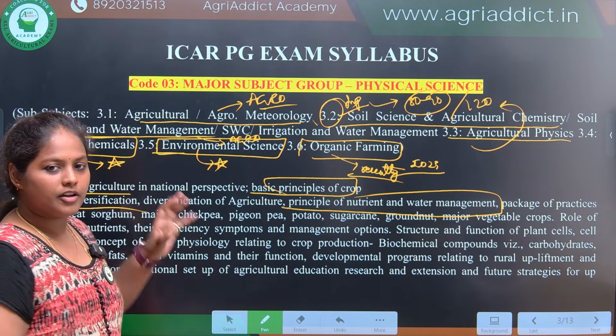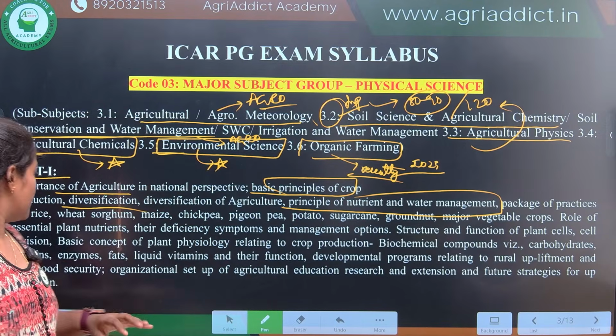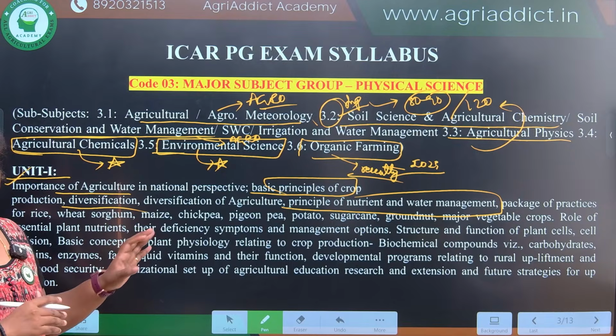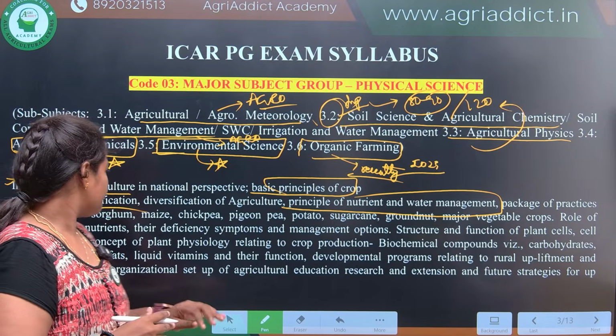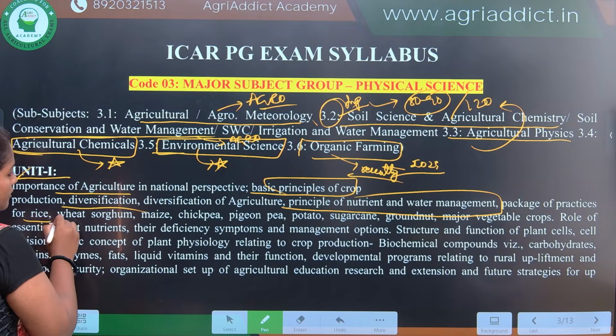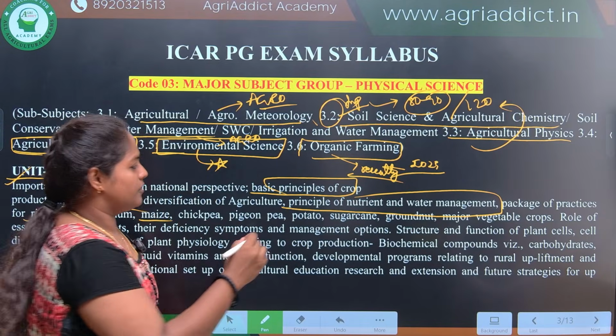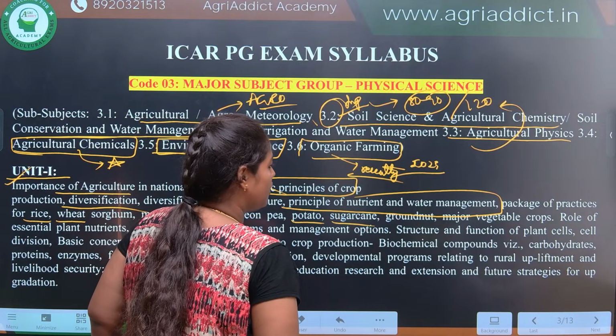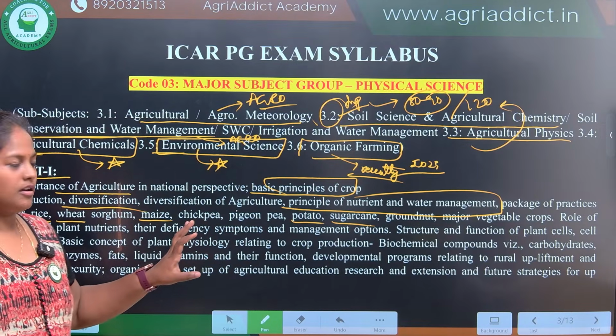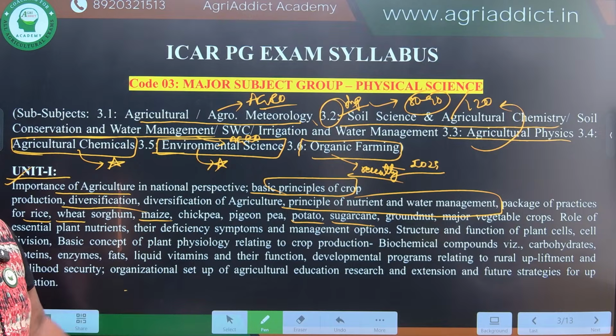Package of practices for important crops, not all crops, important cereals, pulses and oilseeds you will cover, in which rice, wheat, maize, and also some commercial crops like potato, sugarcane. These are very important, not too much, but you should focus upon them.